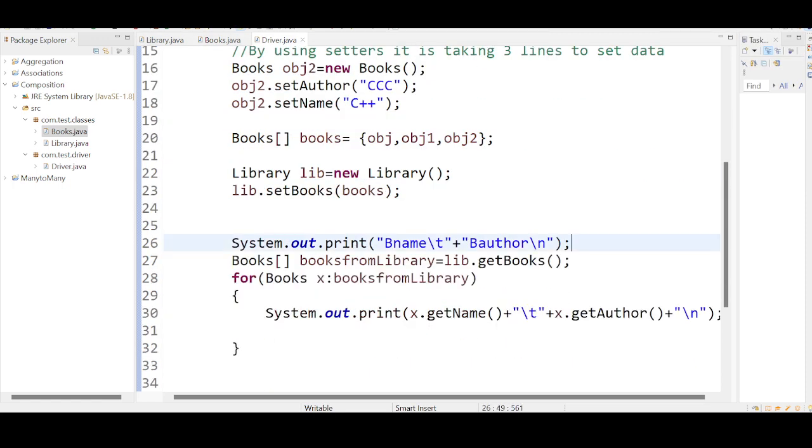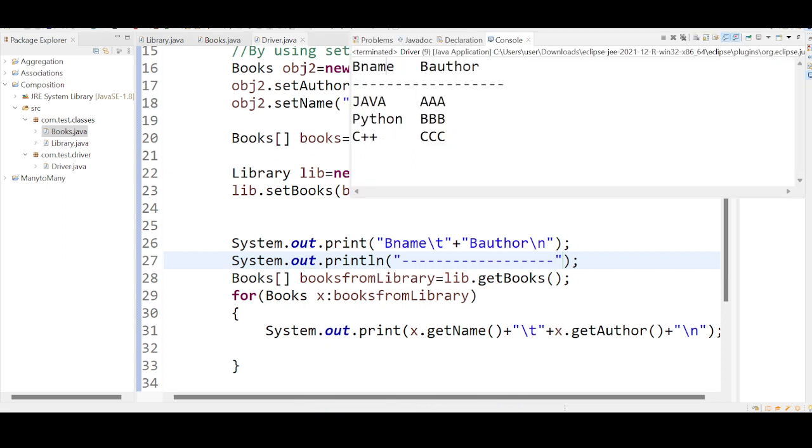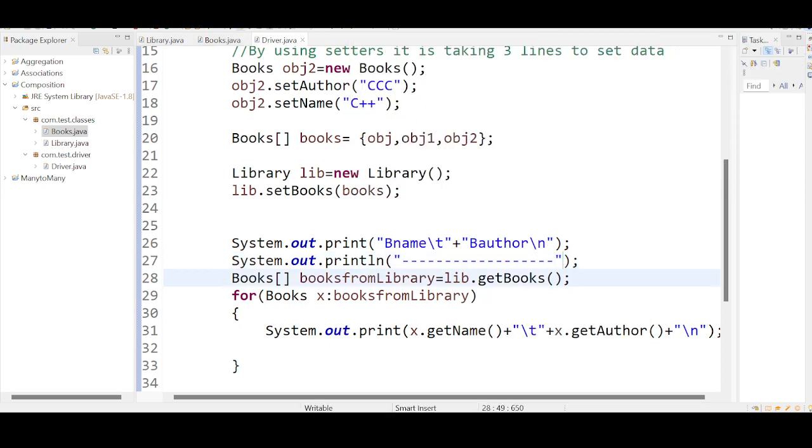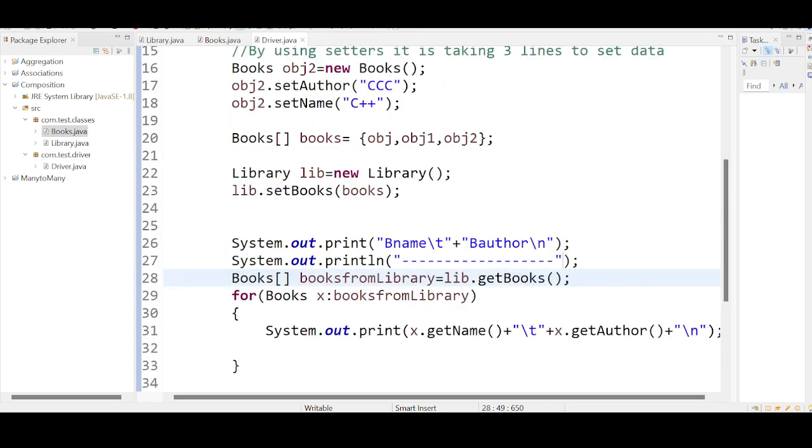Let us add one more line under this so that the output will be more organized. Let me run this. Book name, author, Java, AAA, Python, BBB, C++, CCC. You can also do more modifications here. You can also give numbers. Now we will understand what is happening behind the scenes.